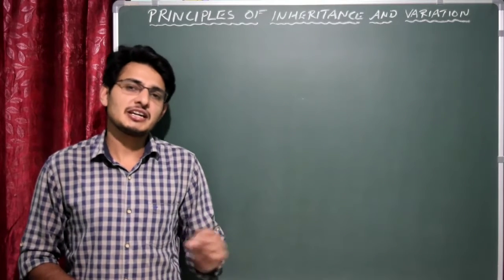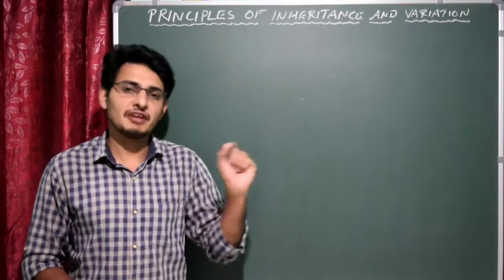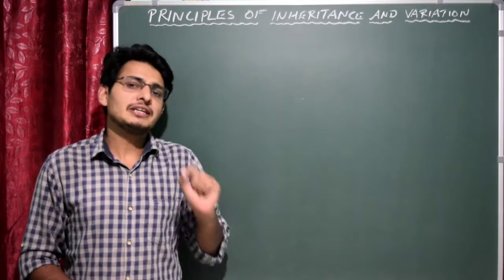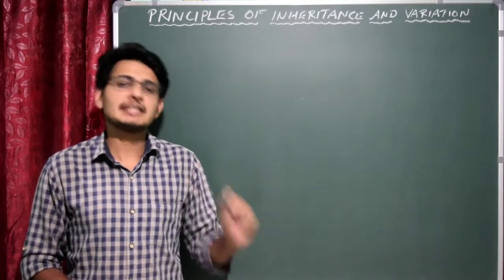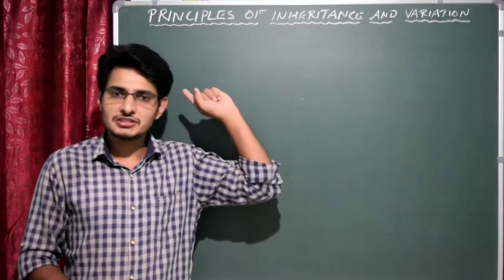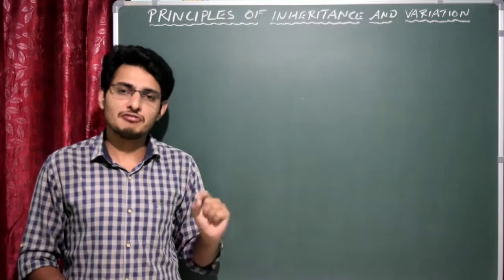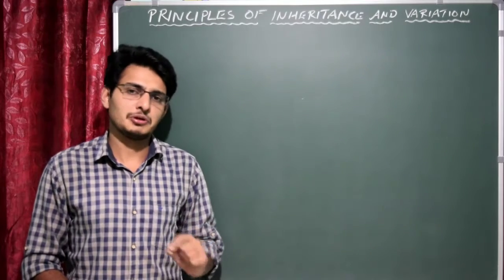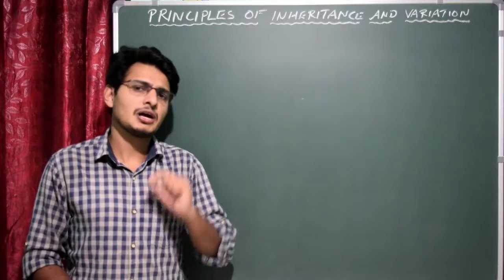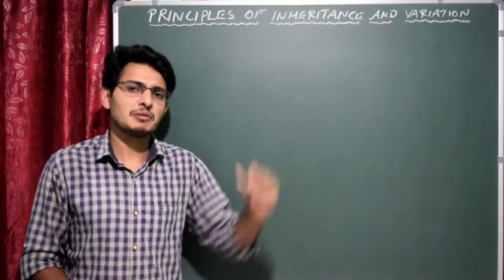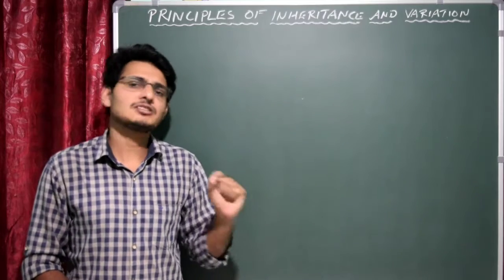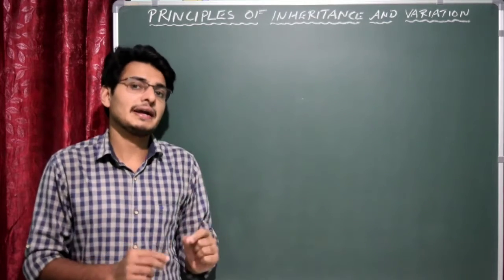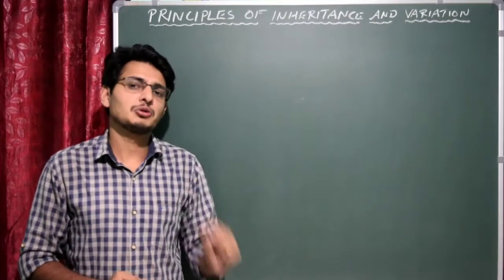In this session, I'll be starting with a new lesson, that is Principles of Inheritance and Variation. In second year PUC Biology, the unit 7 is Genetics, which has 3 chapters. The first one is this, the second one is Molecular Basis of Inheritance, and the last one is Evolution. If you look into any of the old NEET question papers, you will find around 8 to 9 questions from this particular unit. That means each chapter in this unit is very important. You have to focus, write important points, and practice.